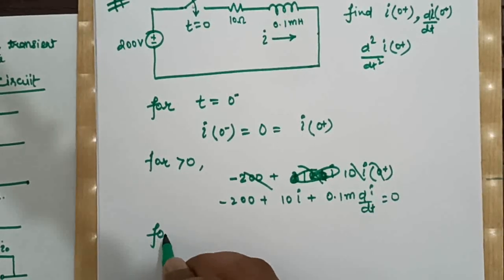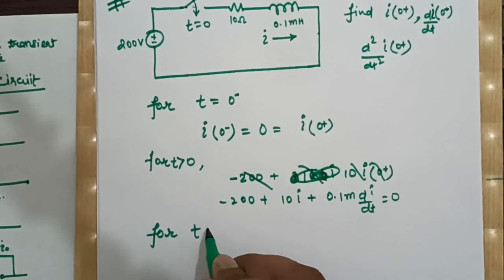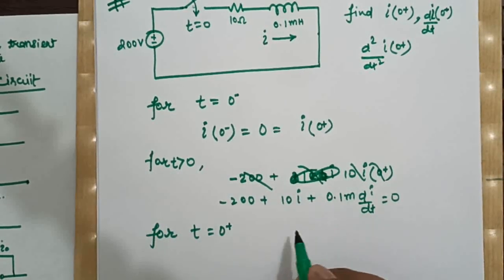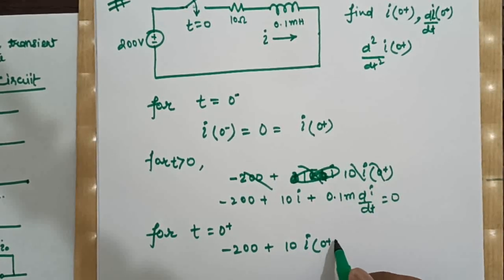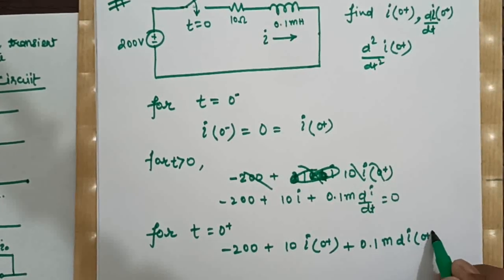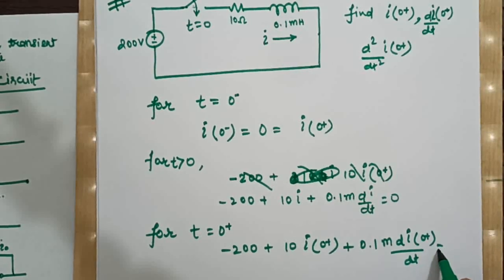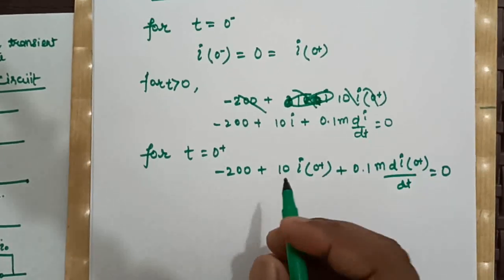Now for t equal to 0 plus, putting time t equal to 0, minus 200 plus 10 I0 plus 0.1 m di0 plus divided by dt, right?